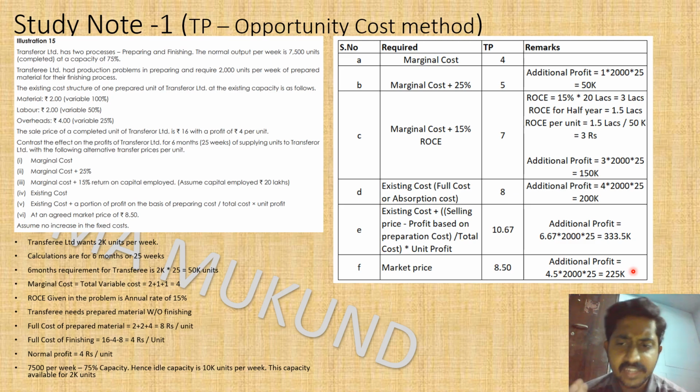So guys, please rewind and see this. This is a little tricky problem, so there is a chance to slip at 2-3 locations. I know my students will not slip because they are fully aware of what is required. So I just made this tabular column to make it easy for you to understand.